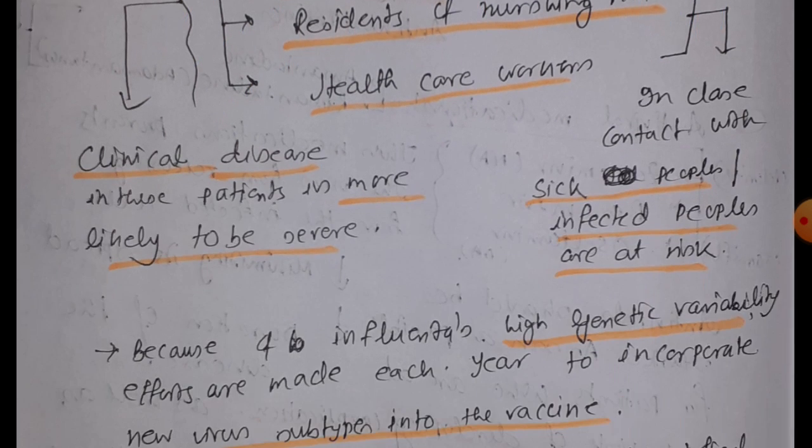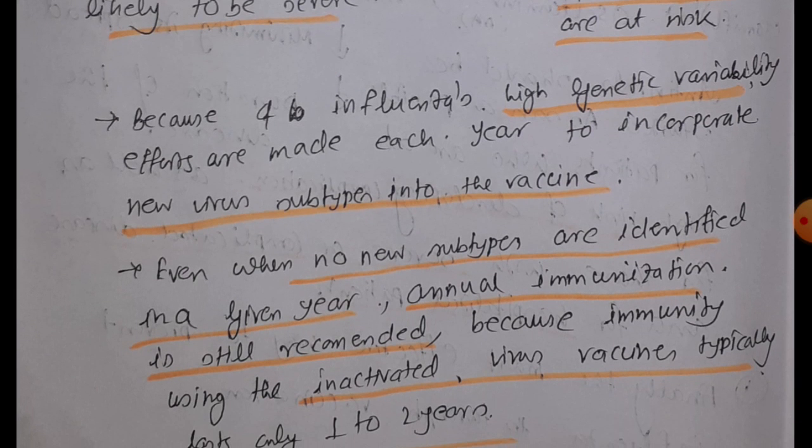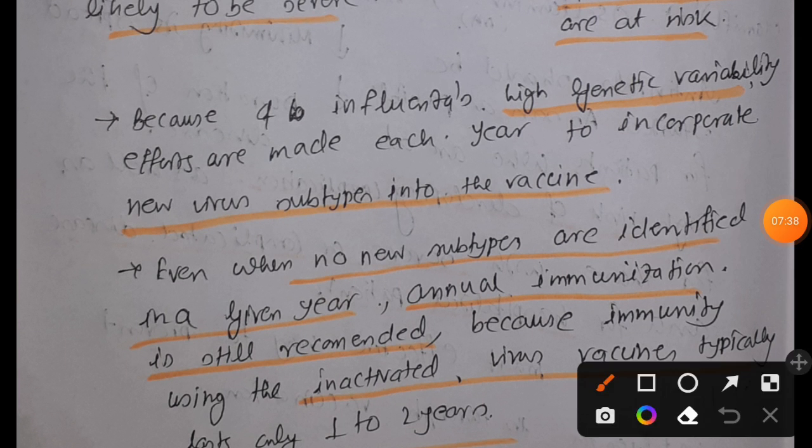vaccinated. Now this vaccination process is not that easy, because in the first video lecture where we talked about the structure of the influenza virus, we told you that influenza virus consists of 8 negative sense RNA genome segments, right? Not only that, in the antigenic drift and antigenic shift video lecture we talked about how the most important characteristic of influenza virus is genetic plasticity, right?